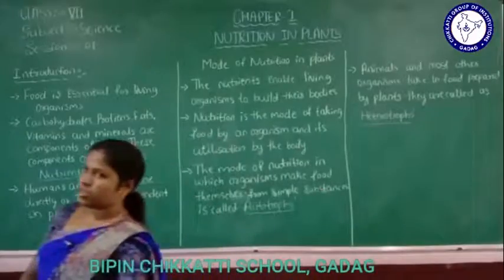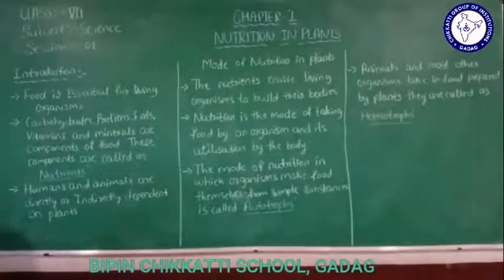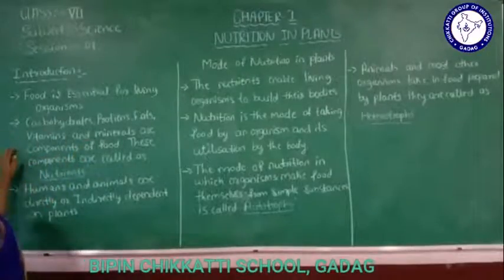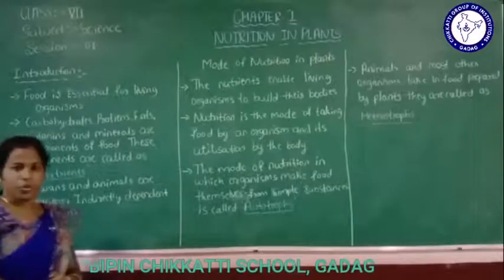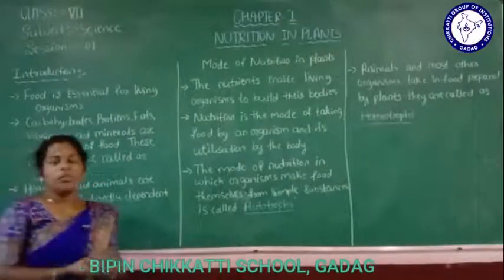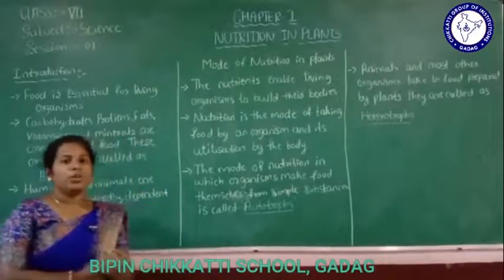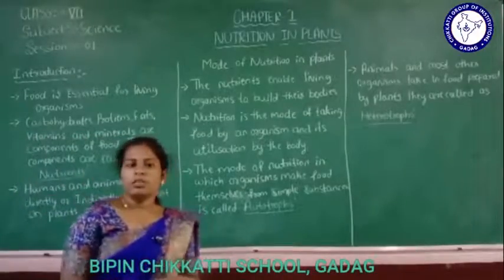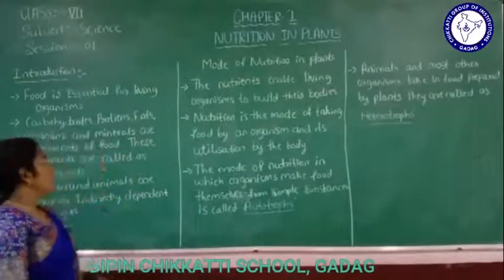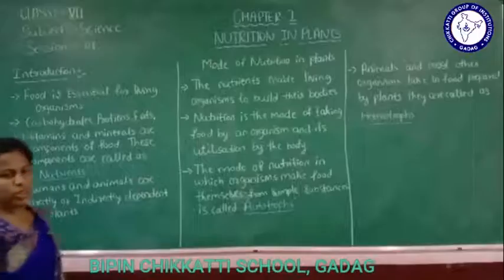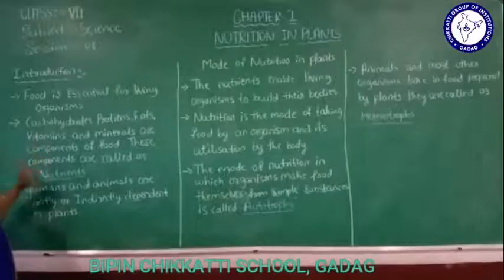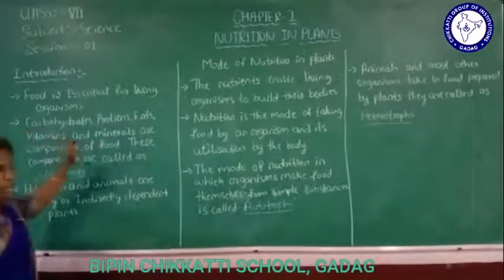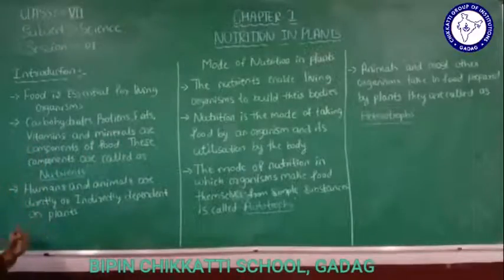So what does food contain? Food contains so many nutrients. What are the nutrients food contains? Food contains carbohydrates, proteins, fats, vitamins and minerals. These components of food are called what? Nutrients. Once again, carbohydrates, proteins, fats, vitamins and minerals are components of food, and these components are